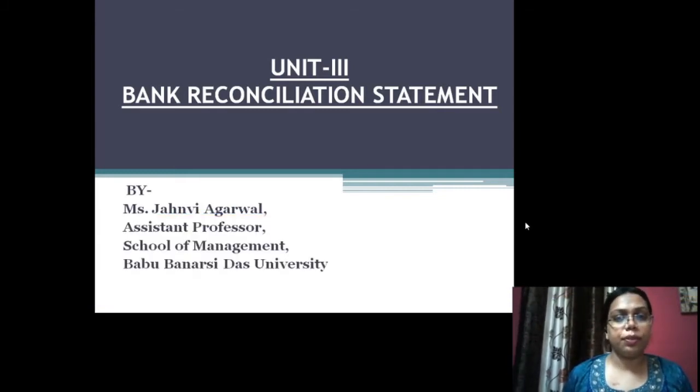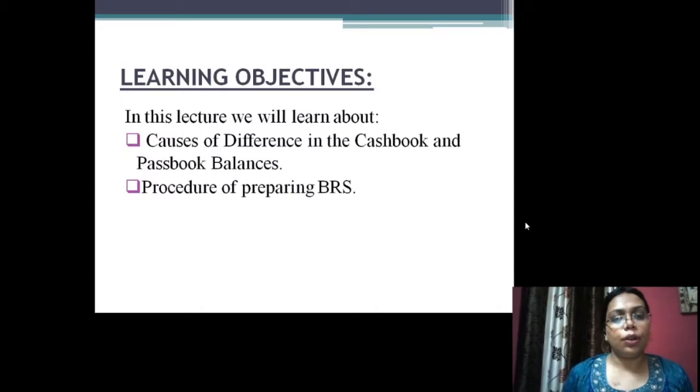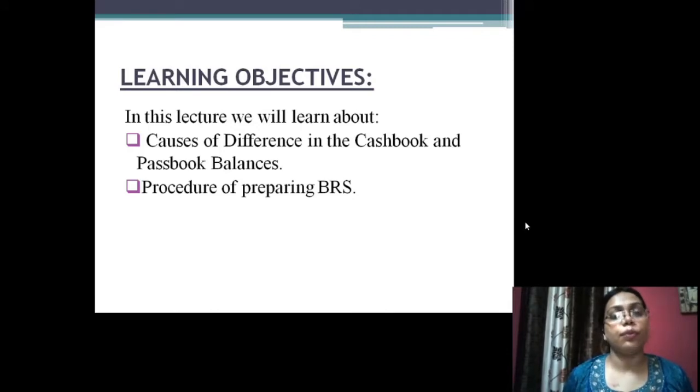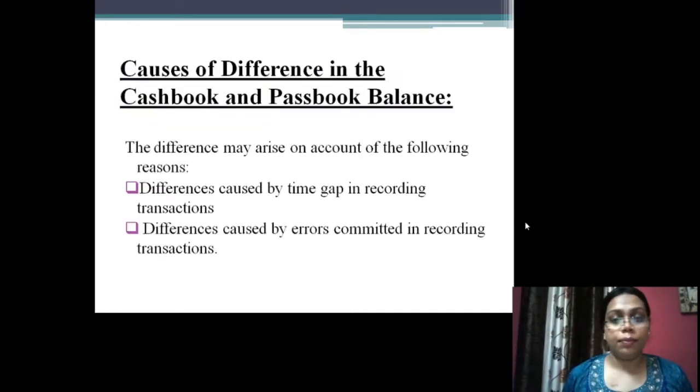Today's lecture we will be discussing the causes of differences in the cash book and the passbook balances, and also the procedure of preparing a BRS. So in this lecture we will be discussing two things. Firstly, what are the various causes due to which the differences between both the books occur, and secondly, what is the procedure of preparing the BRS.